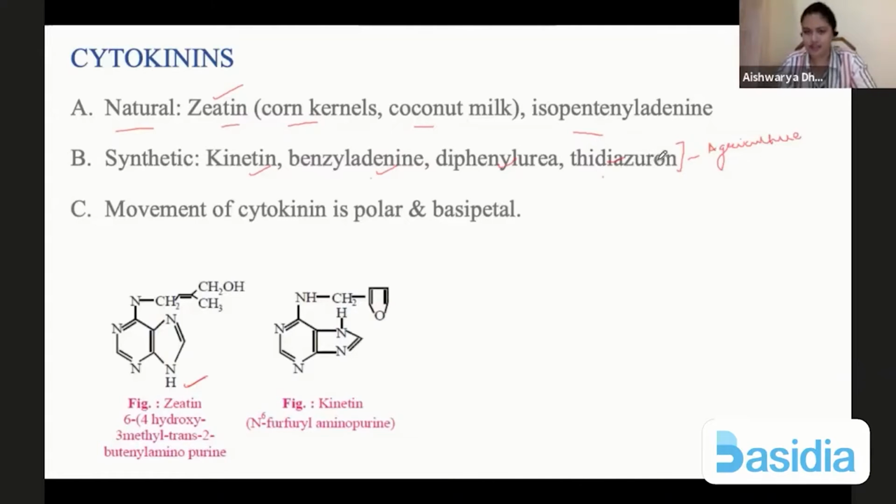Yes, there is. We'll come to that. The inhibitory hormones that are present will promote dormancy, and then the promoters will be allowed to break that dormancy. So we'll come to that, I'll tell you. So cytokinin is polar movement and basipetal. Okay, that means it moves from the base up top and it is also polar in nature.